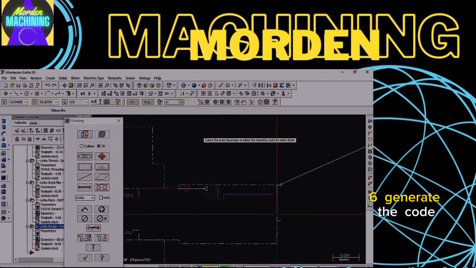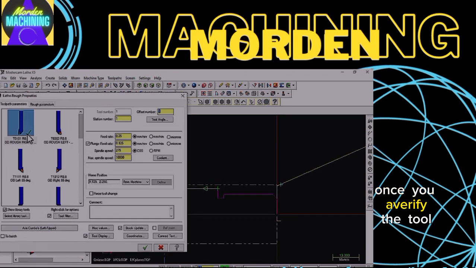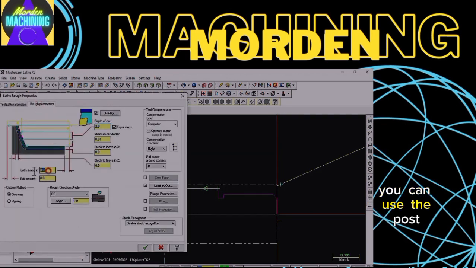6. Generate the code. Once you have verified the tool paths, you can use the post-processing function in Mastercam X5 to generate the G-code that the lathe machine will use to create the part.